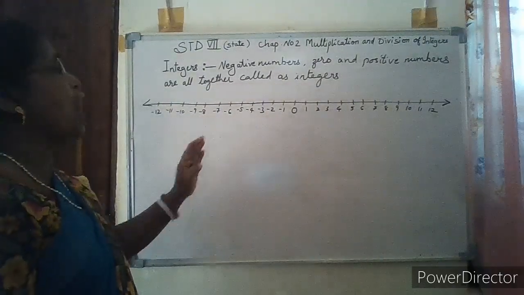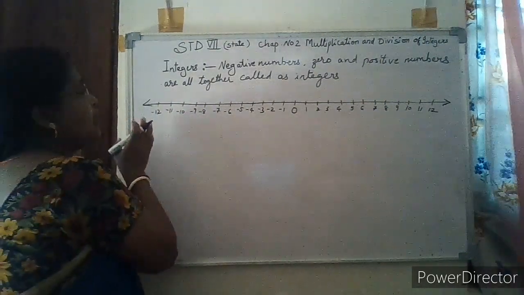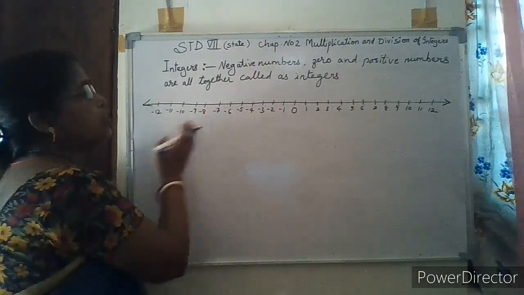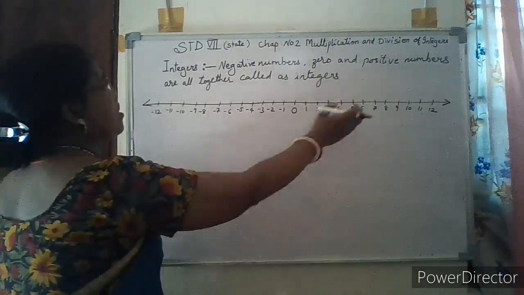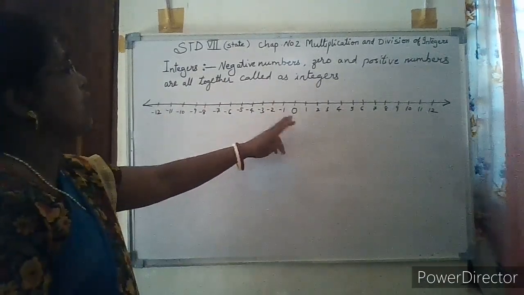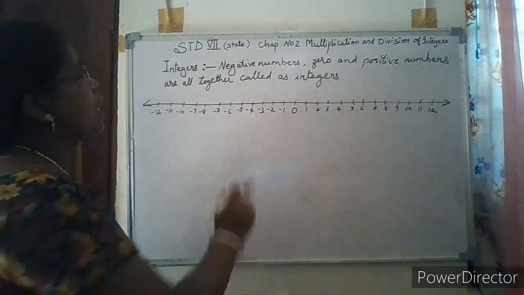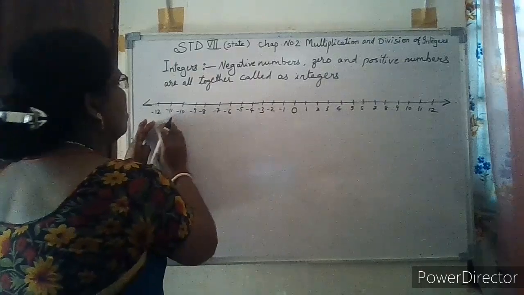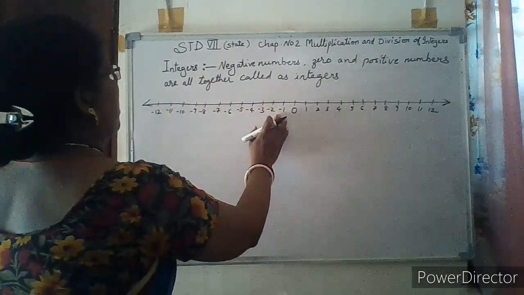The same thing happens to the left side. When I start from here, that means I am moving towards the right side. Numbers towards the right go on increasing. Therefore, to the left of 0, you can see all the negative numbers. Among the negative numbers, minus 1 is the greatest negative number.